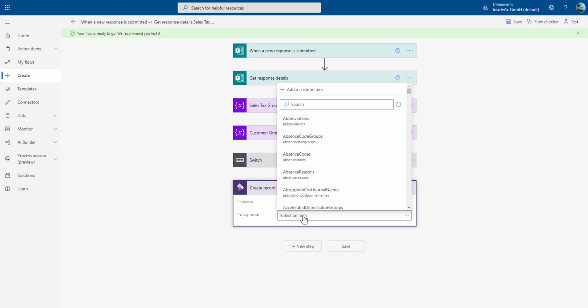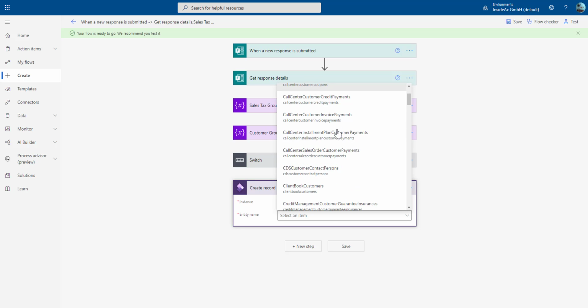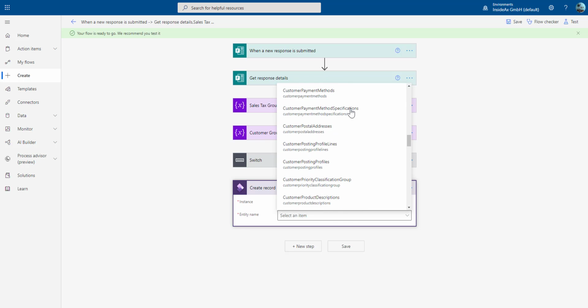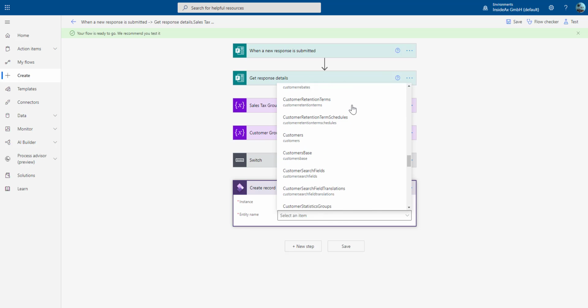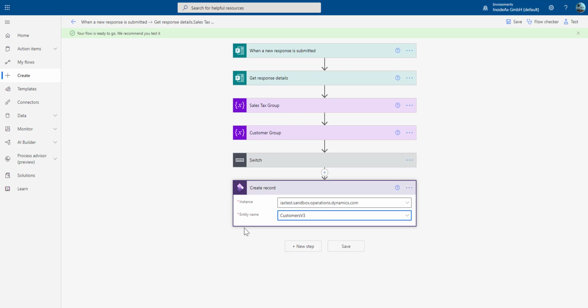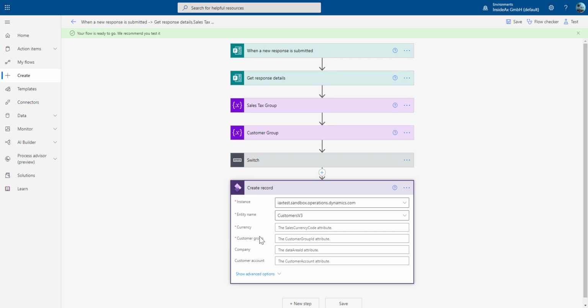And the entity I'm using is the customer entity. There are some entities containing customer, but I'm looking for a specific one, this here. And as soon as we have selected this entity, we can provide additional information.